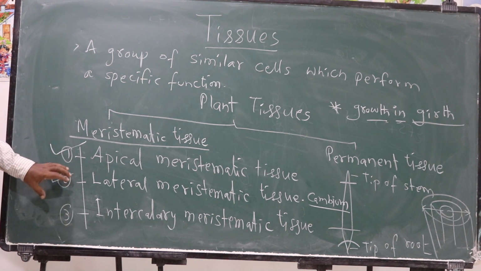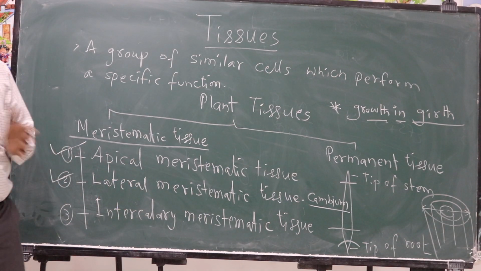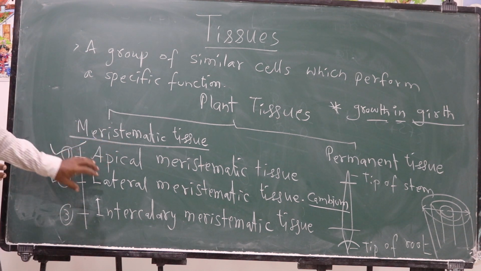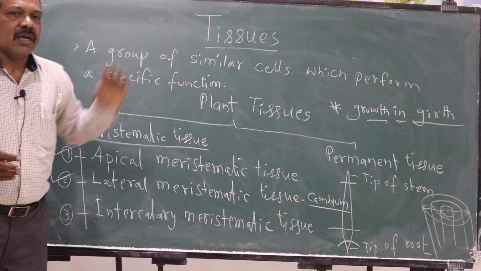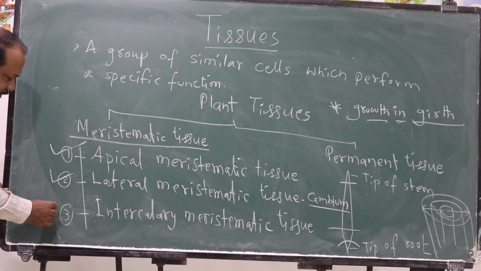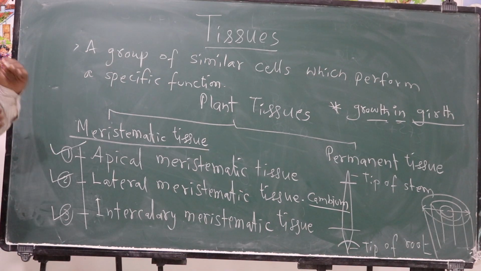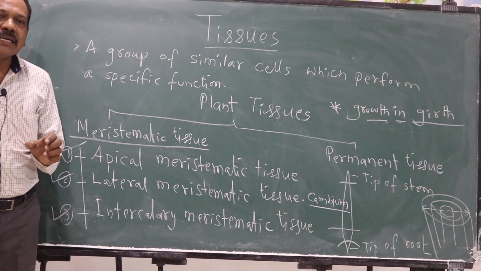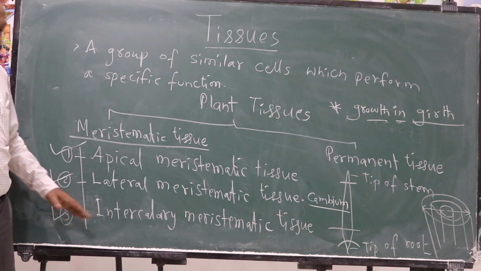So, second type of meristematic tissue is called lateral meristematic tissue. It is present in the lateral sides of the parts of the plant, particularly in the stem as well as in the branches, and it helps in the growth in the circumference of the stem or growth in girth of the plant, and it is also called as cambium. Then third type of meristematic tissue, intercalary meristematic tissue. Inter means in between, intercalary meristematic tissue. This meristematic tissue is present at the base of the leaves, particularly in the nodes.